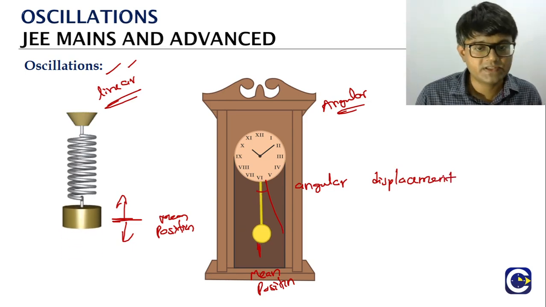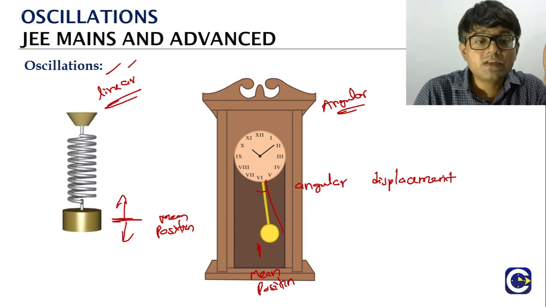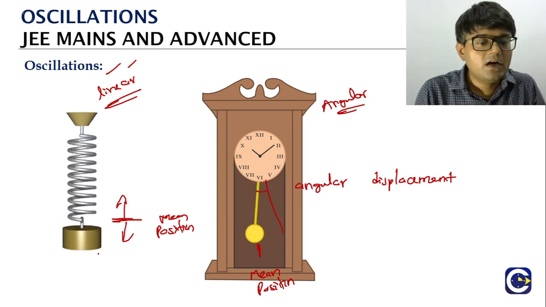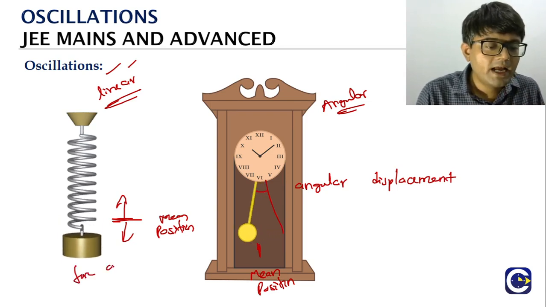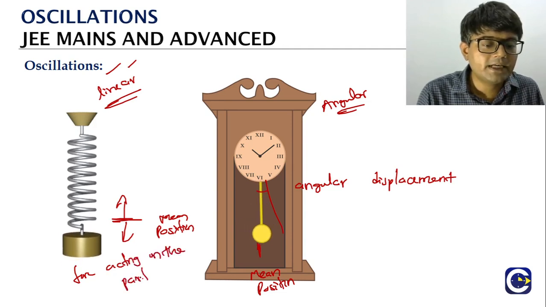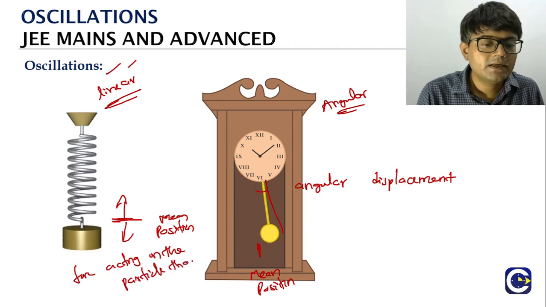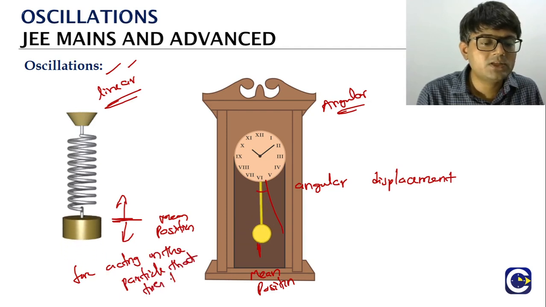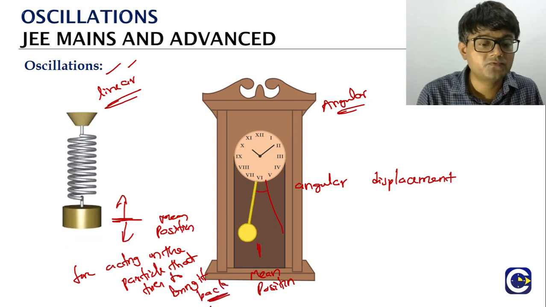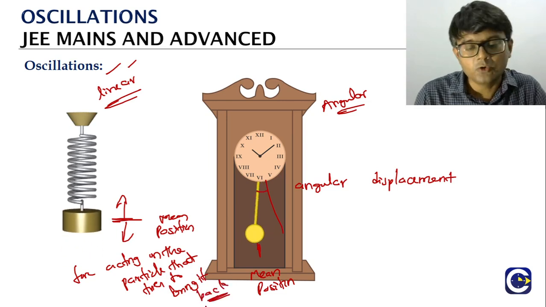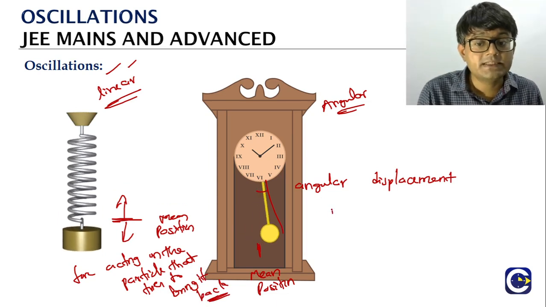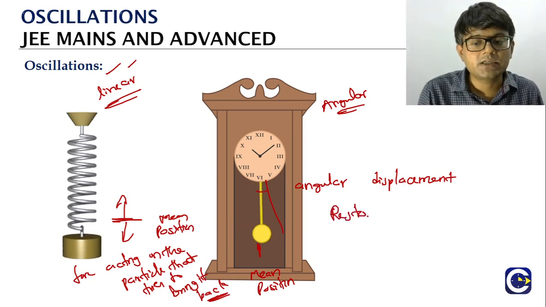The angular oscillations. So in case of the linear oscillations, there will be a force acting on the particle that tries to bring it back to the mean position. That's what we call the restoring force. Here in case of angular motion, what is it going to be? It is the restoring torque.